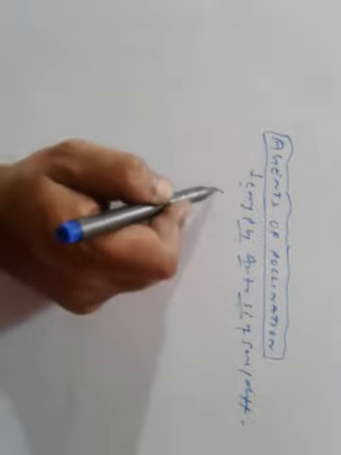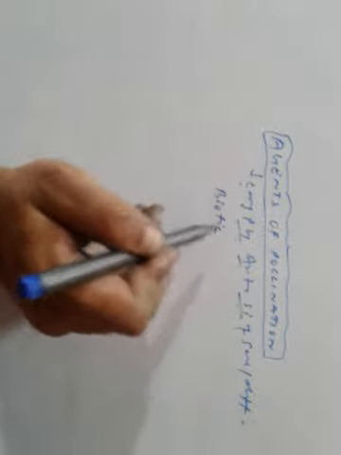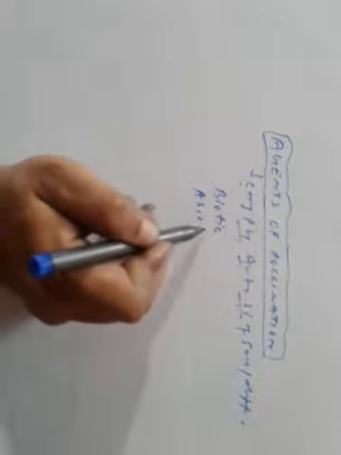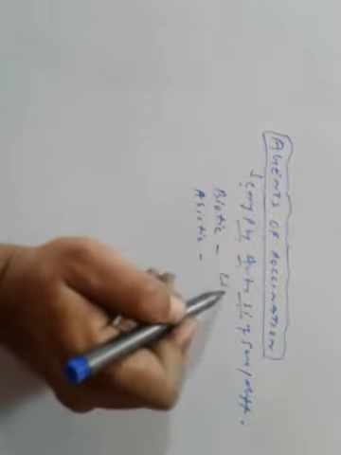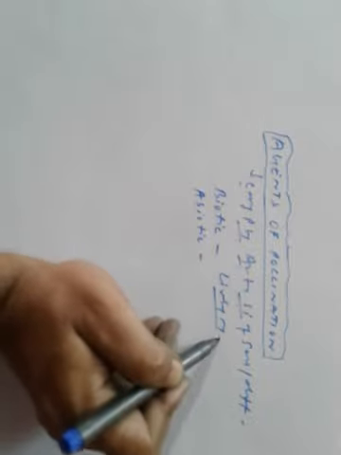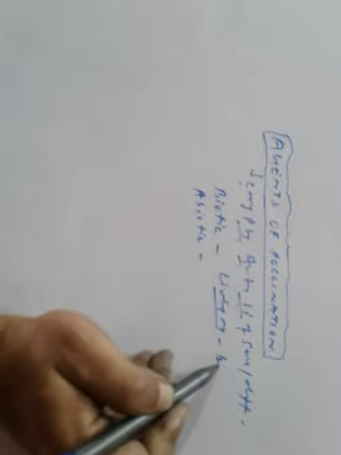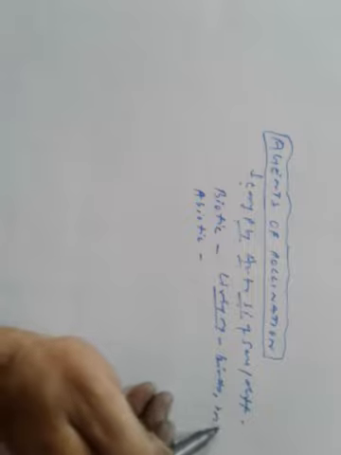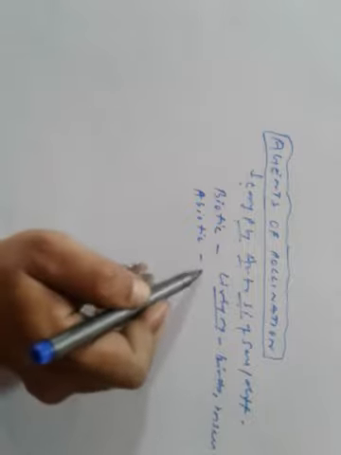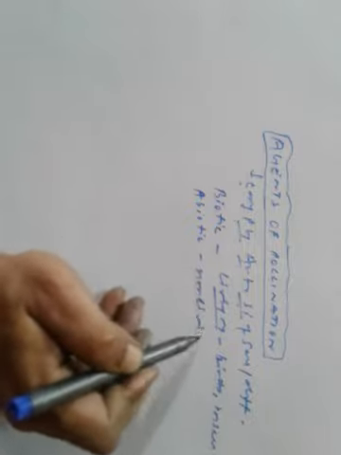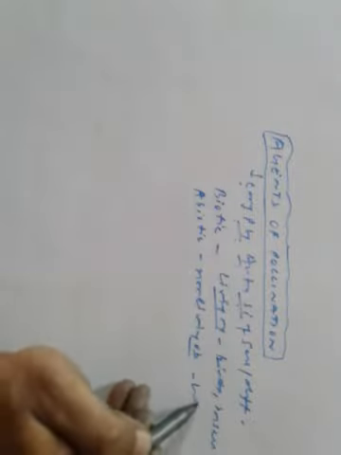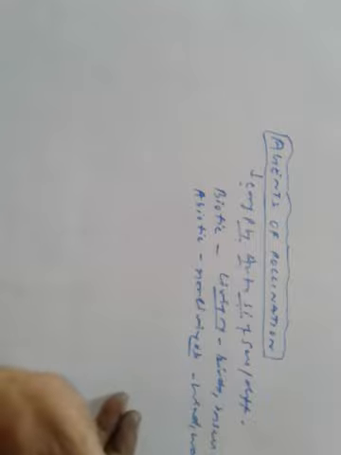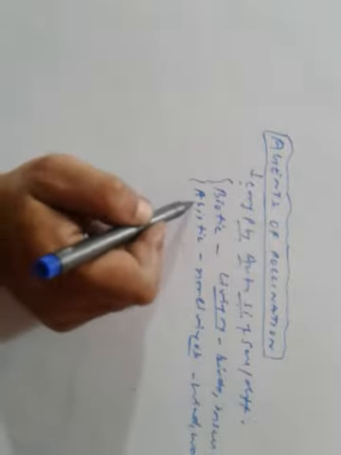They may be biotic or abiotic. Biotic means living organisms such as birds and insects. Abiotic means non-living objects such as wind and water. So they may be biotic agents or abiotic agents.